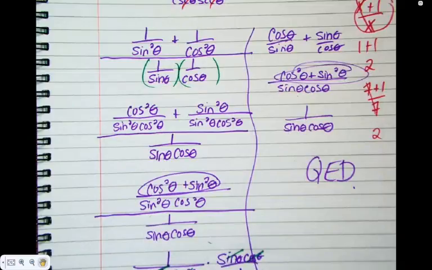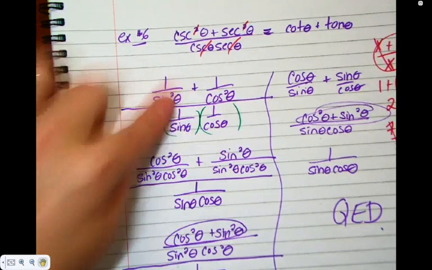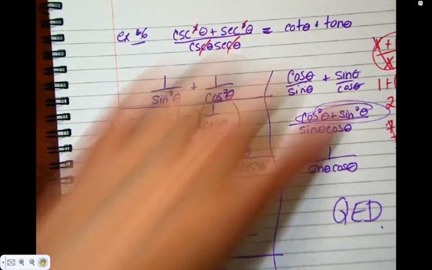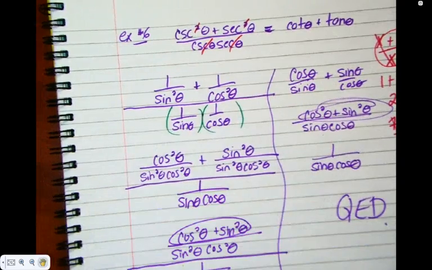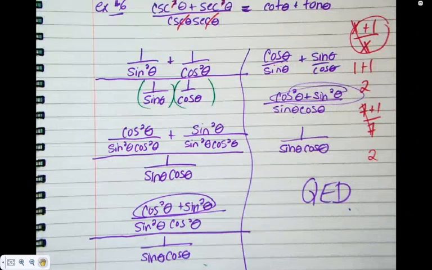How many marks would a question like this be? 4. So there'd be 1 for changing the identities in here, 1 for getting down to the simplifying, 1 for changing here, and 1 to get down to the simplifying. So it'd be typically a 4-mark question. Don't say cat. Drives me crazy.